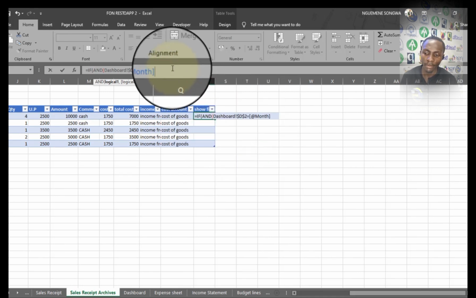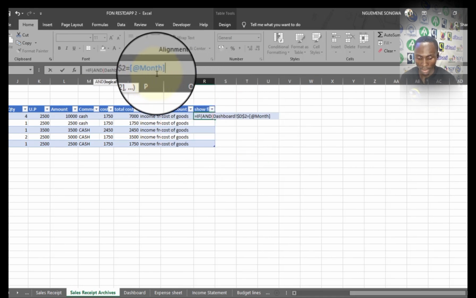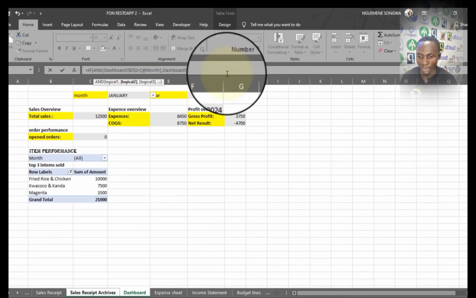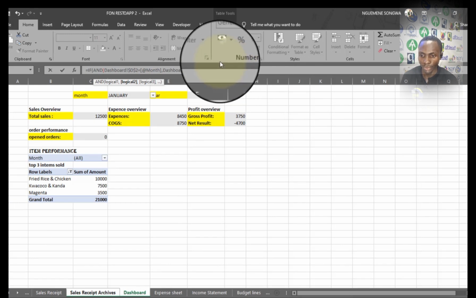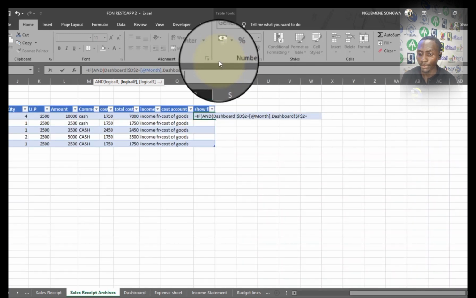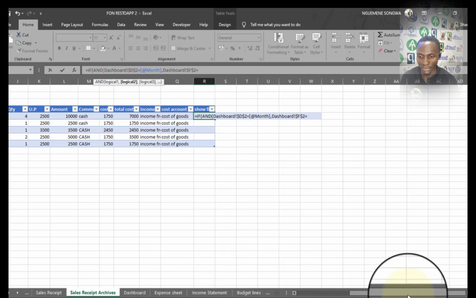So if the month there is equal to the month here, then, and like I'm using the AND function to put many logical tests, and if at the level of the dashboard the year is equal to, so I'm just going to put a dollar sign, is equal to the year at the level of the sales archive.